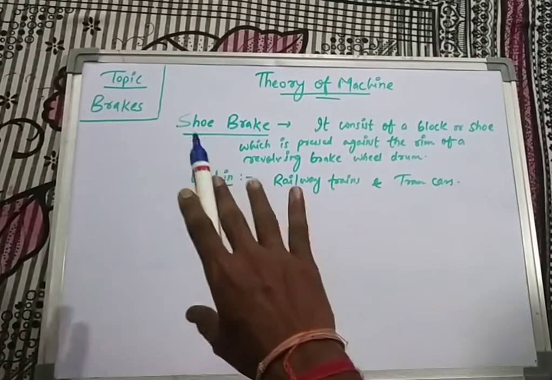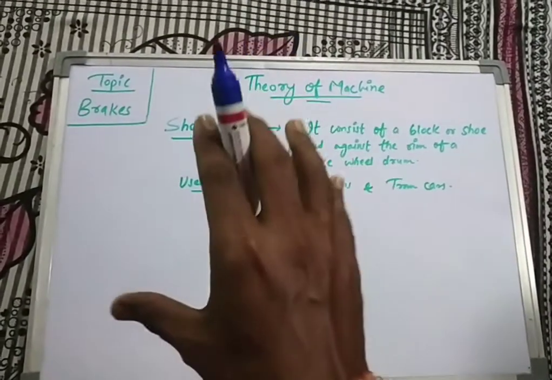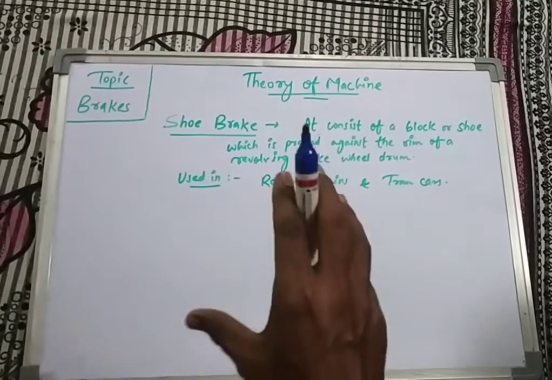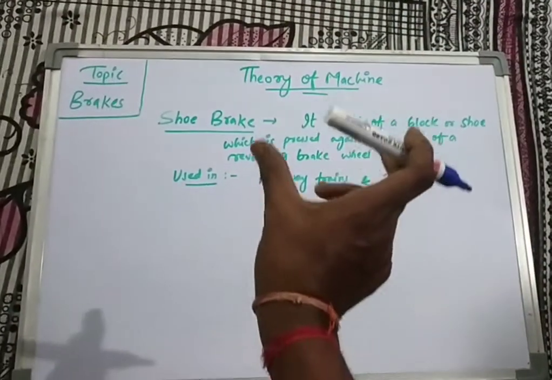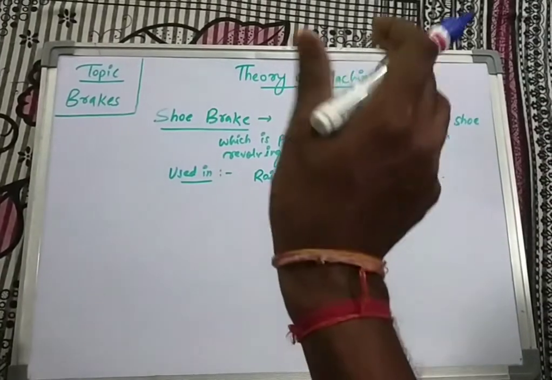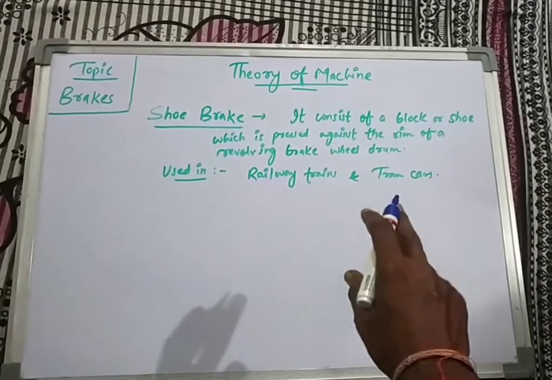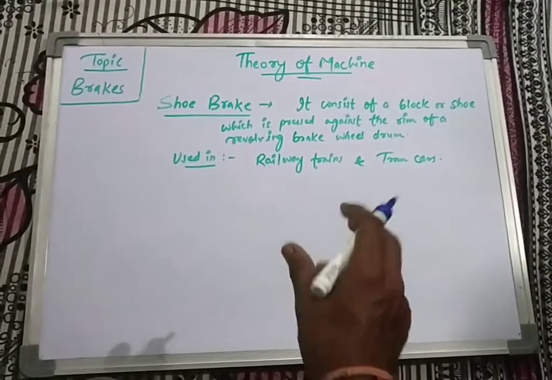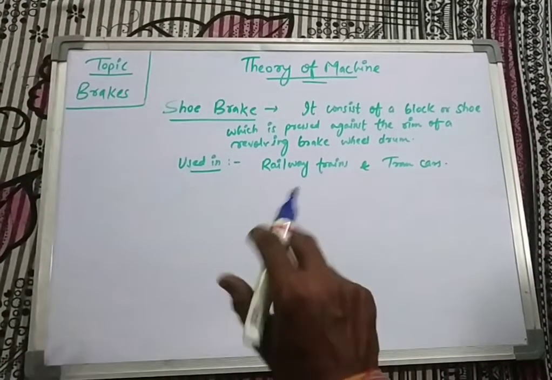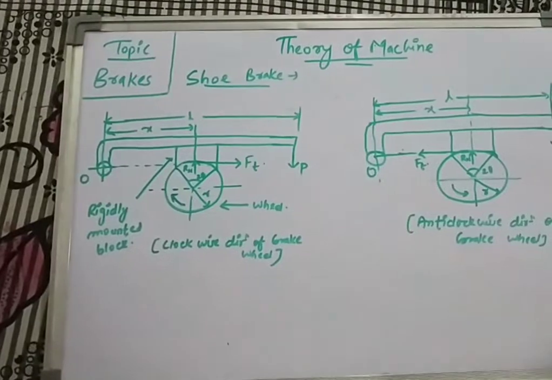So I have just given the basic description that it has a block or shoe which is pressed against the rim of a revolving brake wheel. That means there is a wheel drum, there is a block that is fixed in a single position and pressed against the rim, and it is mostly used in railway trains and tram cars. Now we will discuss by diagram what shoe brakes are, how they are applied, and what the applications are. So let me give you the diagram of a shoe brake.